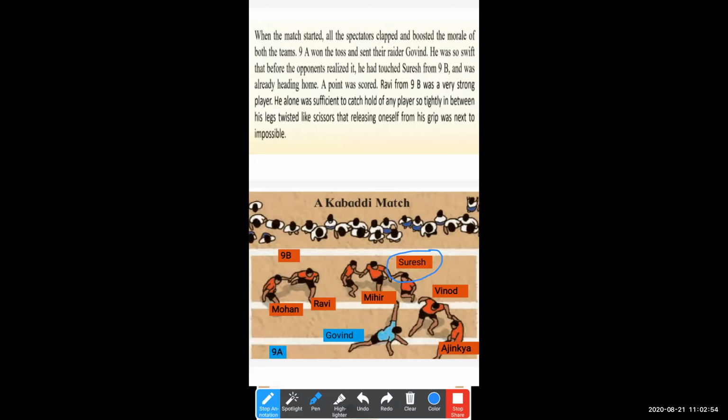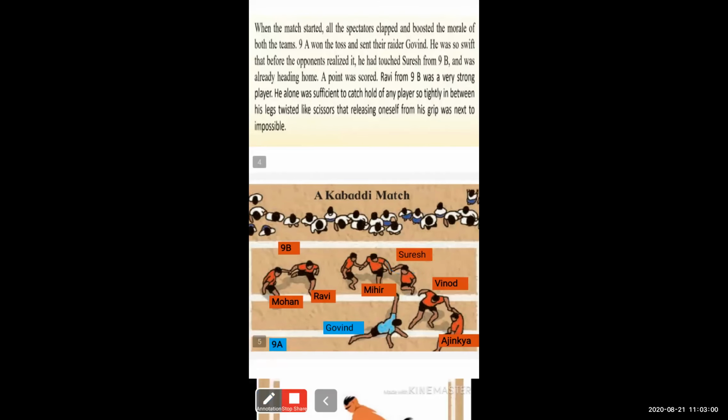When he returned back to his ground, now dear students, pay attention over here. This is the middle line, and this plays a very important role. If the player wants to come back to the ground, at that time the player has to touch the middle line or cross the middle line, which shows the player wins the match.